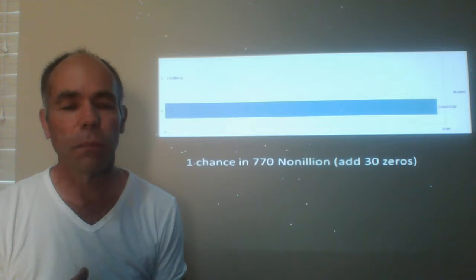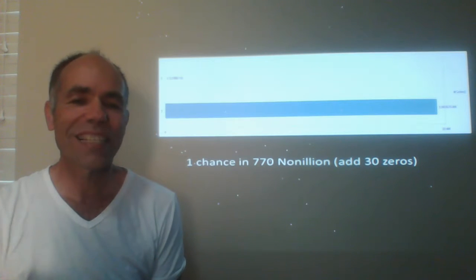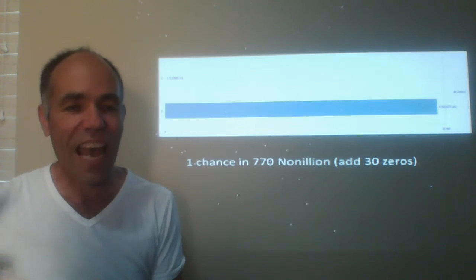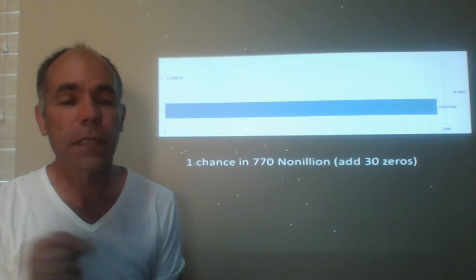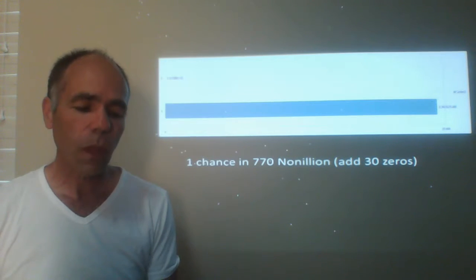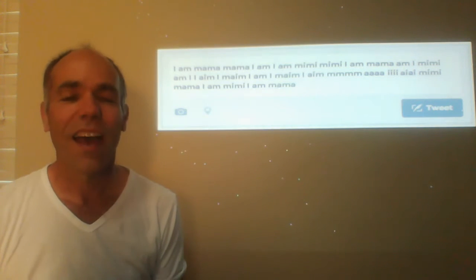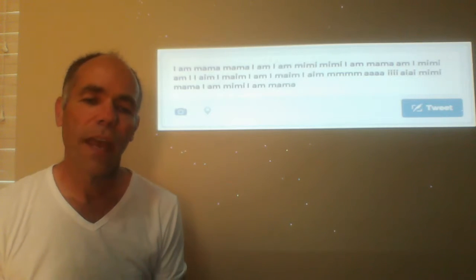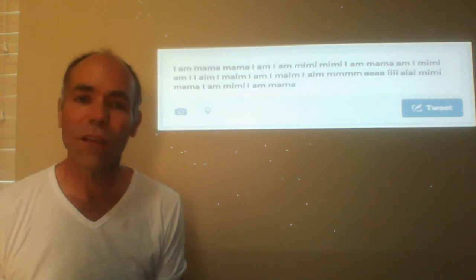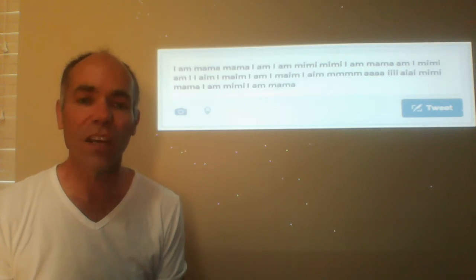In fact, when we do the math and divide them out, what we find is that the odds are 1 in 770 nonillion. So take 770 and add 30 zeros behind it. That's the odds that we would form that specific tweet by random chance. We've already said that that tweet is simpler than life, and yet the odds of creating that are so small. I think that is rather surprising when we think about the probability of life forming. Life is so complex, and random chance just doesn't seem to be able to generate that.